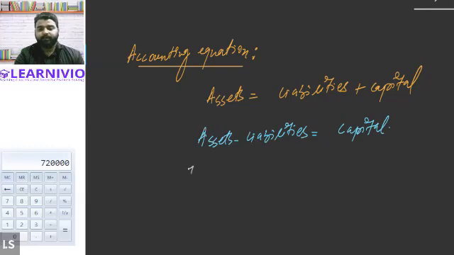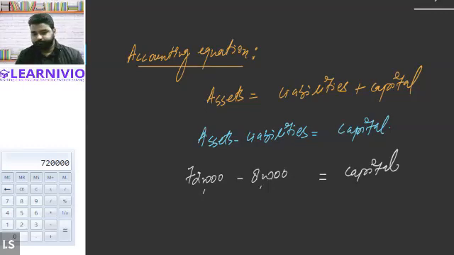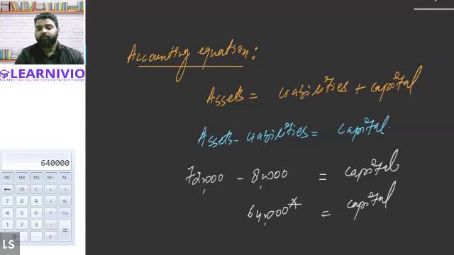Answer is yes. 7,20,000 is assets and liability is only 80,000. That means the remaining value will be our closing capital. From 7,20,000, if we reduce 80,000, we will get 6,40,000. So capital will be 6,40,000. That is what we require to calculate the profit.